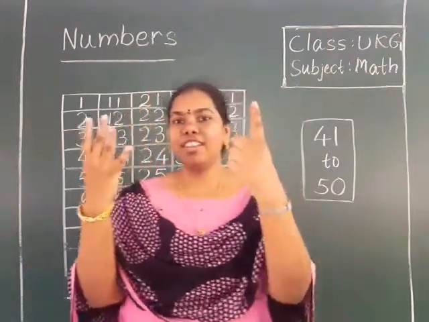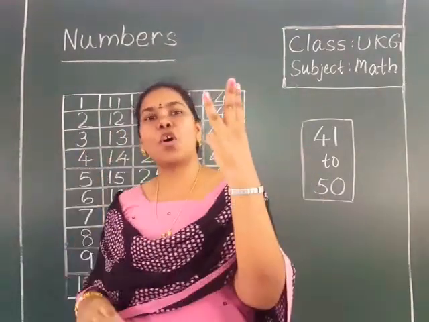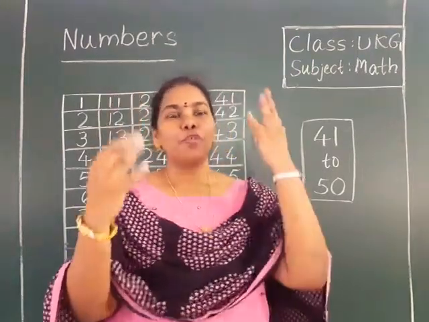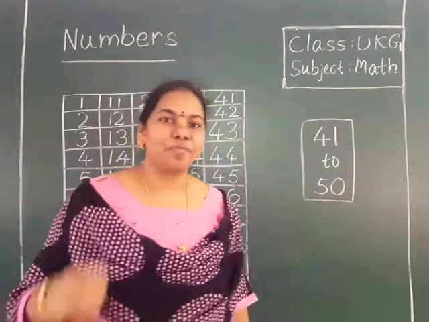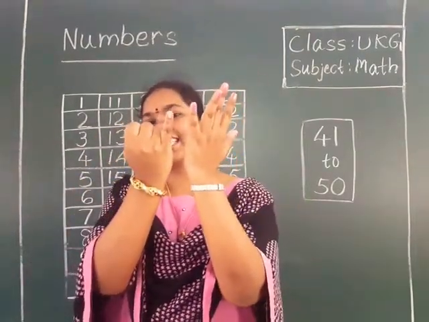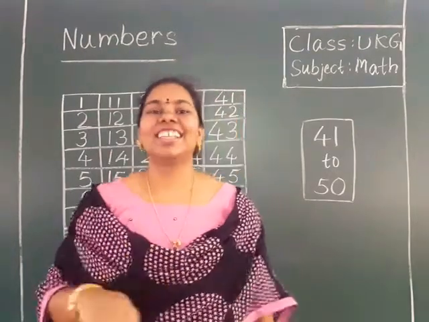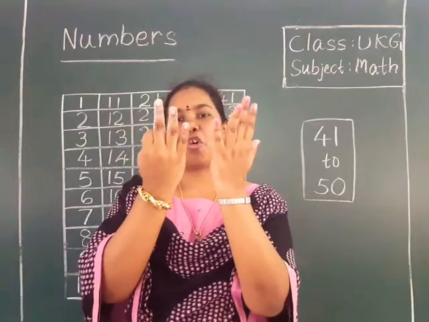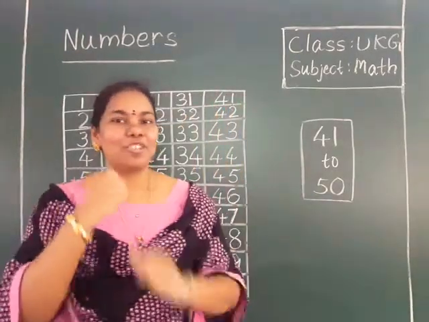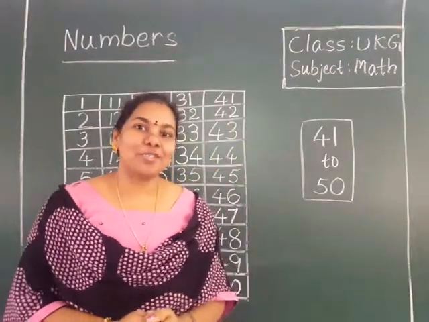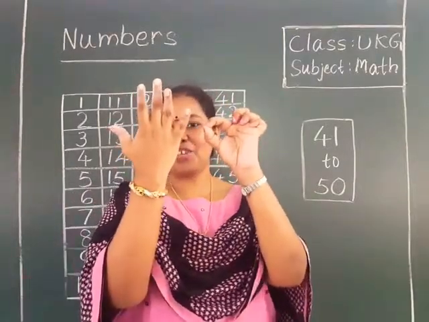4, 1, 41. 4, 2, 42. 4, 3, 43. 4, 4, 44. 4, 5, 45. 4, 6, 46. 4, 7, 47. 4, 8, 48. 4, 9, 49. 49 after, 5, 0, 50.